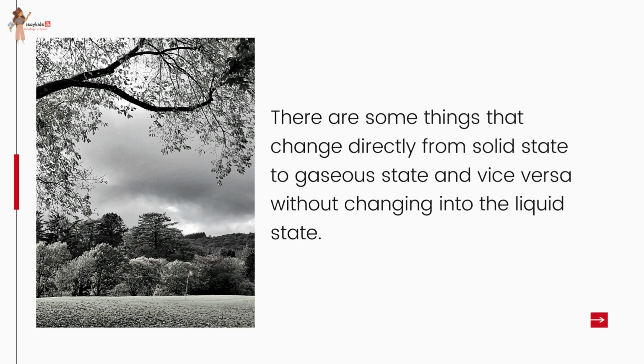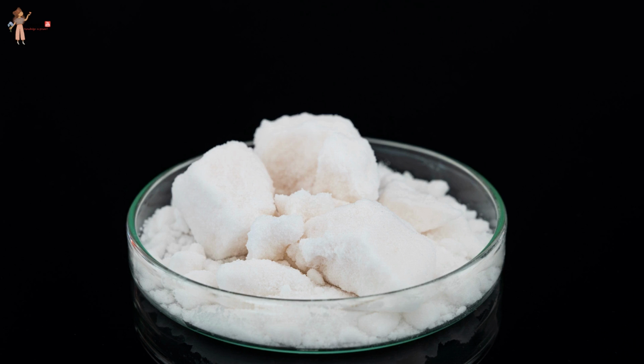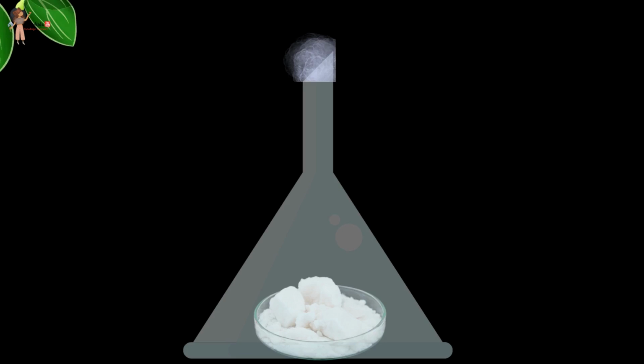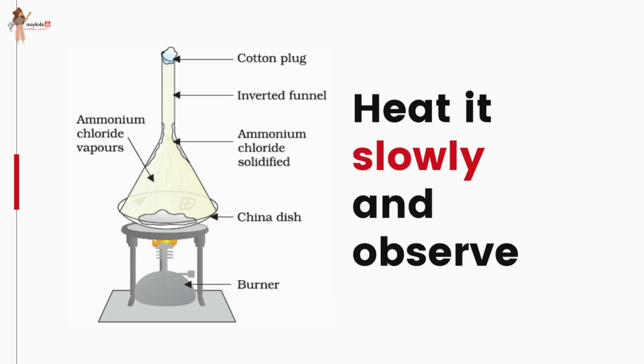Also, there are some things that change directly from solid state to gaseous state and vice versa without changing into the liquid state. Let's understand it with an activity. Take some ammonium chloride, crush it and put it in a china dish. Put an inverted funnel over the china dish. Put a cotton plug on the stem of the funnel. Now heat it slowly and observe.